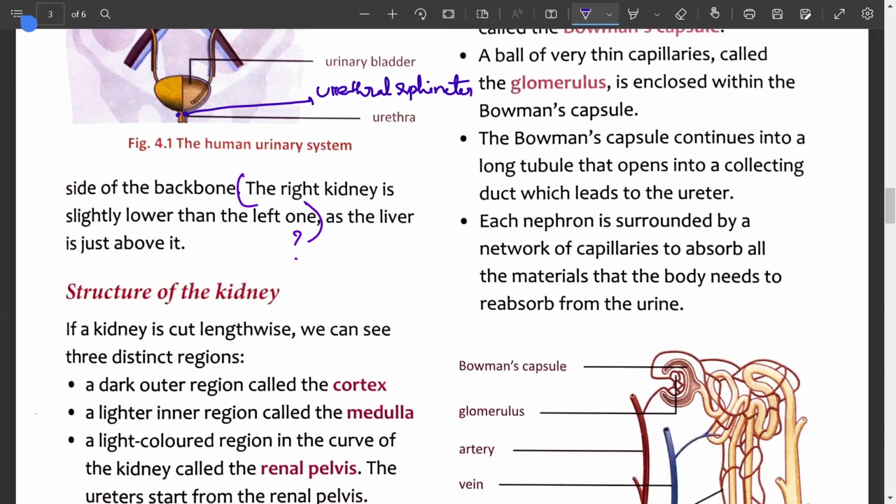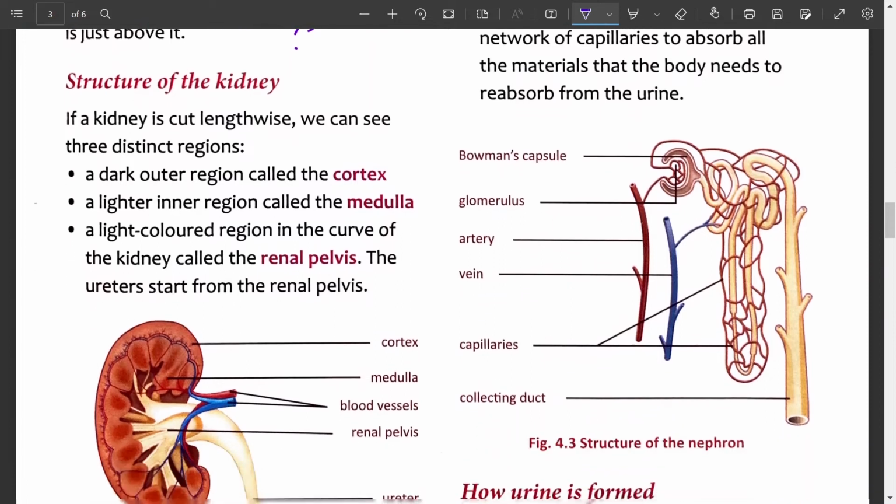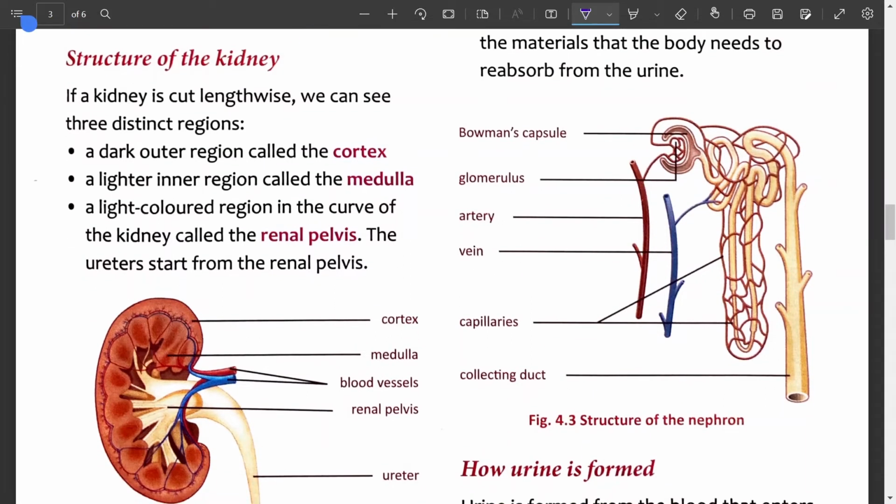Now let us study the structure of the kidney. If a kidney is cut open, that means lengthwise, this is the longitudinal section of the kidney. We can find here three distinct regions. What are the three distinct regions? A dark outer region called the cortex. Because it is related to kidney, the outer part which is called cortex is to be written as renal cortex. So write the structure is renal cortex.